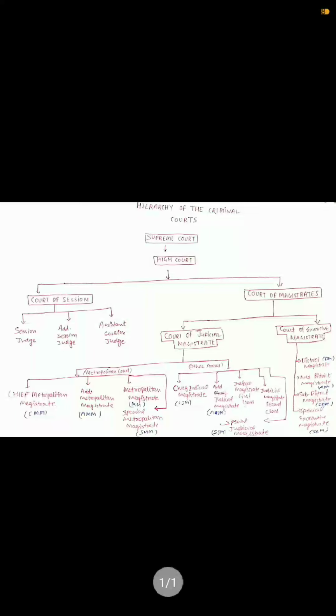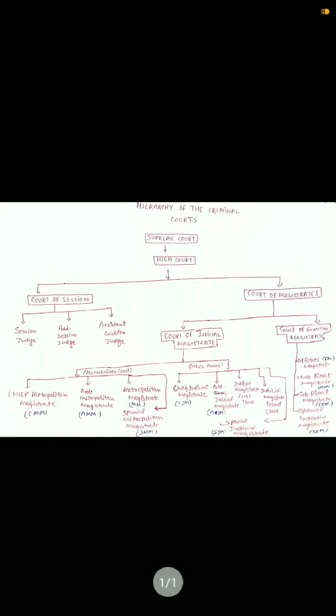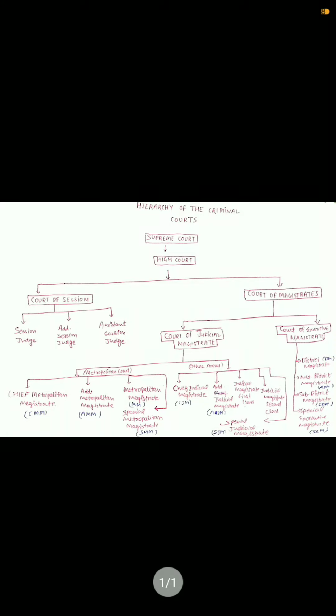Hello everyone. Today I am going to deal with a very important topic of criminal law, that is hierarchy of the criminal courts.